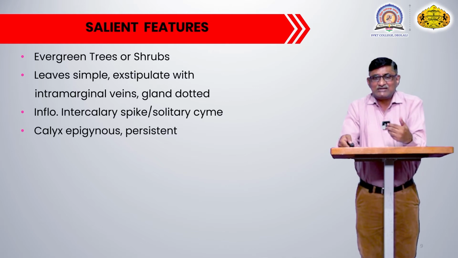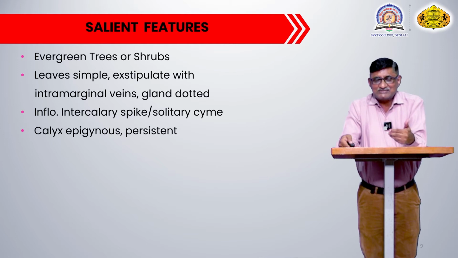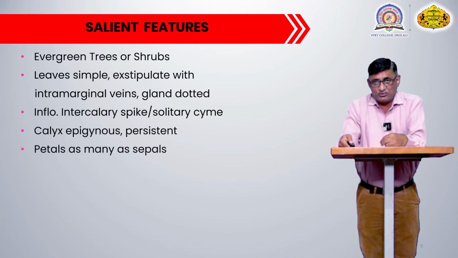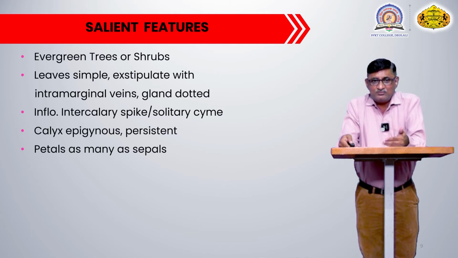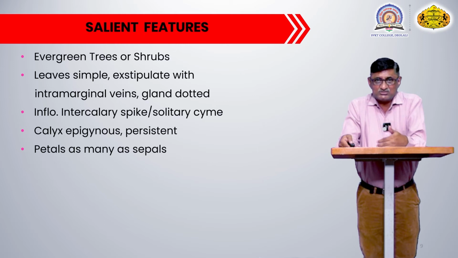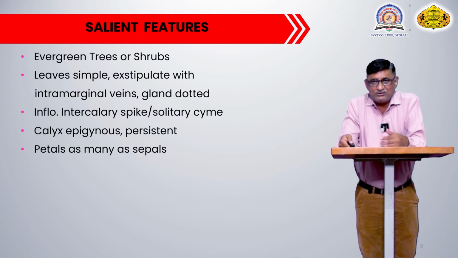Inflorescence is intercalary spike or solitary cyme. Some of the plants show a solitary cymose kind of inflorescence, meaning a single flower is developed, that may be axillary or terminal, but because it is single it may be called a solitary cyme. But some of the plants show the intercalary spike kind of inflorescence. Spike is a racemose kind of inflorescence.